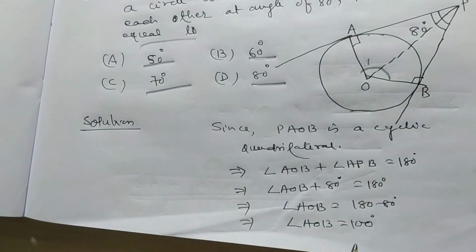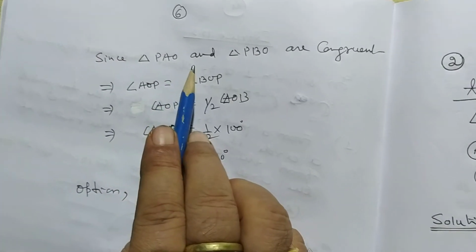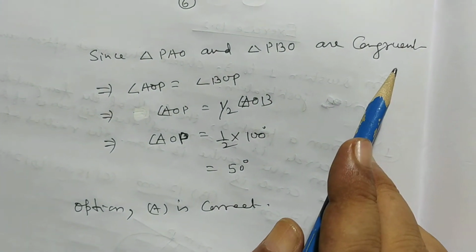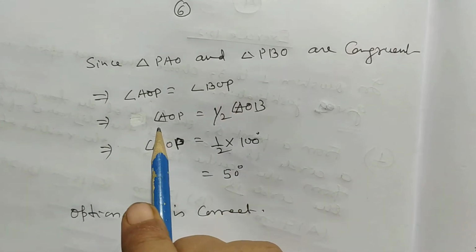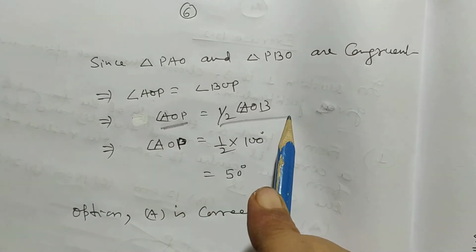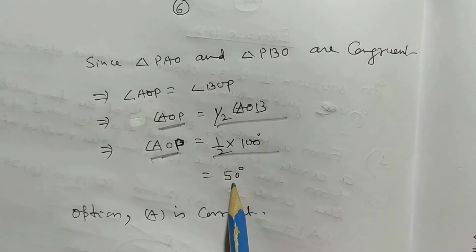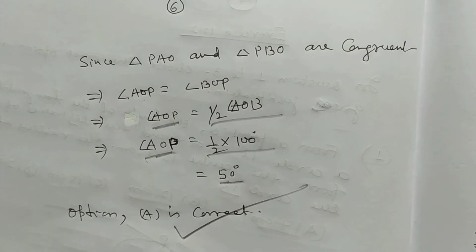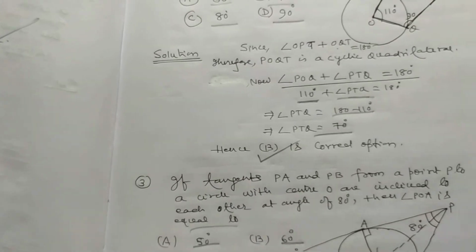My dear student, I have discussed all the things here. Since triangle POA and triangle POB both are congruent, so angle AOP is equal to angle BOP. Therefore, angle AOP is equal to half of angle AOB. So angle AOP is equal to half into 100 is equal to 50. Hence, option A is correct. So my dear student, now I want to discuss next problem.